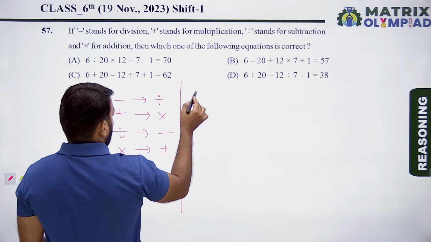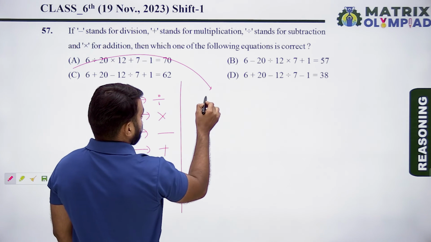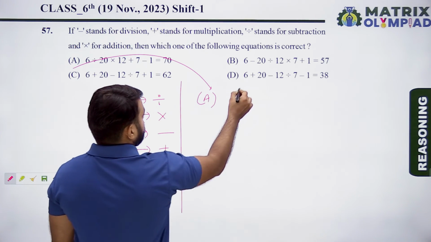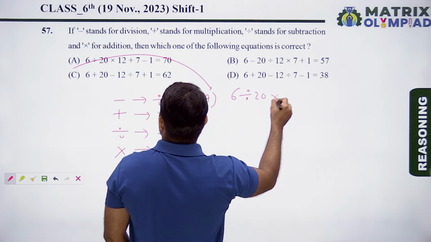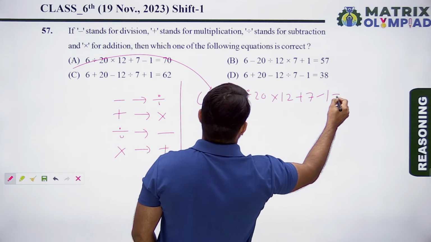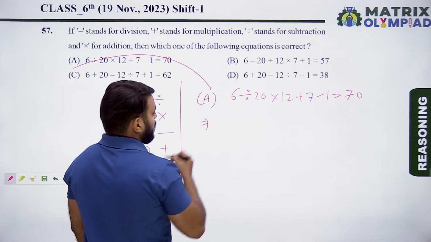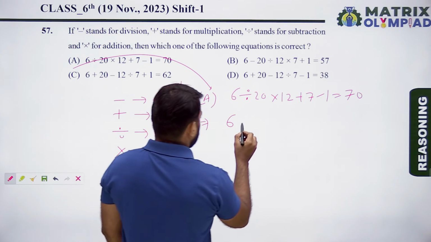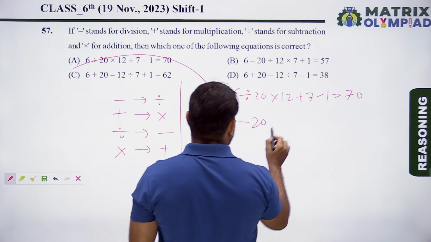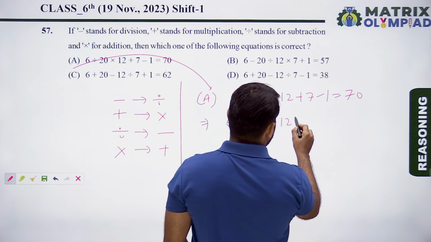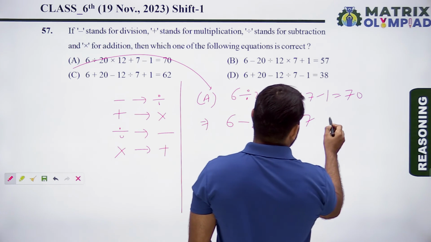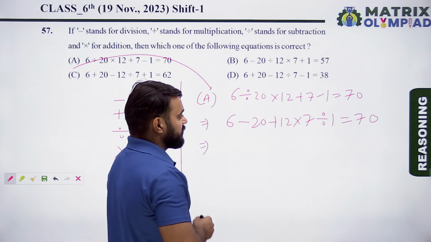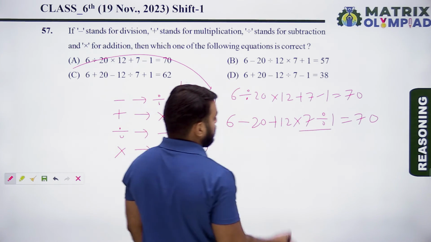According to option A, 6 divided by 20 multiplied by 12 plus 7 minus 1 equals 70. Now substitute the signs. So 6 divide means minus 20, multiply means plus 12, plus means multiply 7, minus means divide 1 equals 70. So using the BODMAS rule in this equation, first divide the numbers.